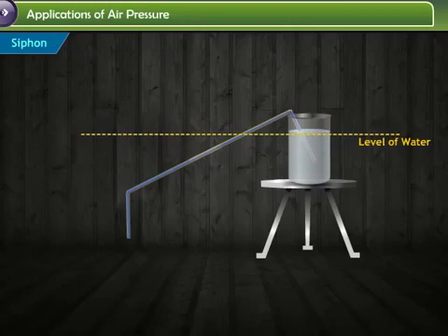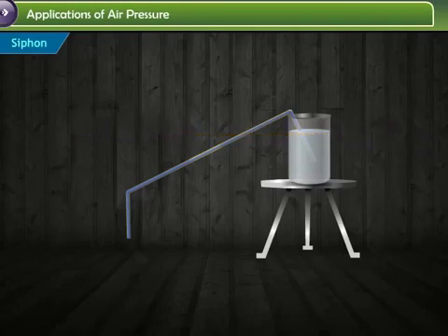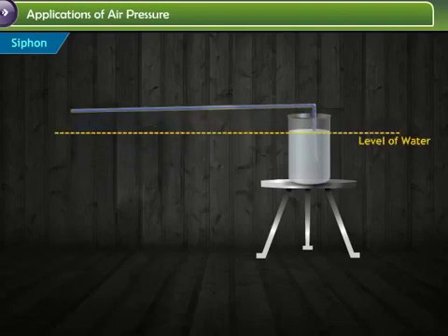When you allow the filled straw to drop below the level of the water, it begins to flow from the glass. However, if you don't hold the straw down lower than the surface, the water in the straw will simply fall back into the glass.